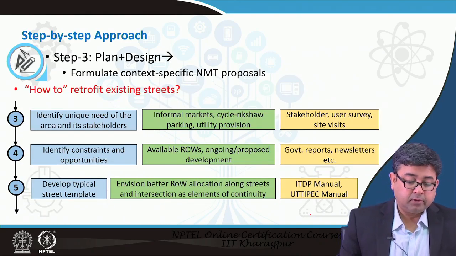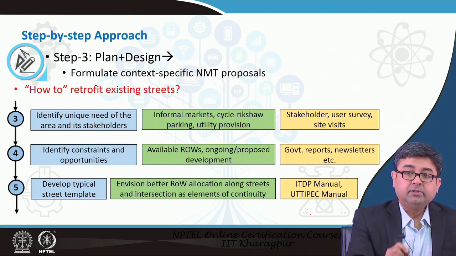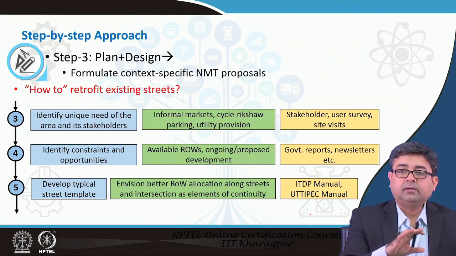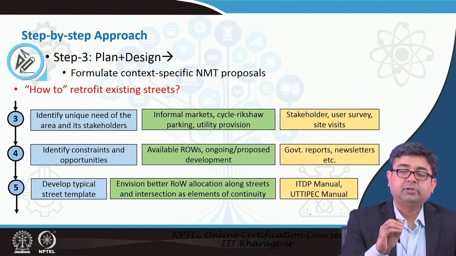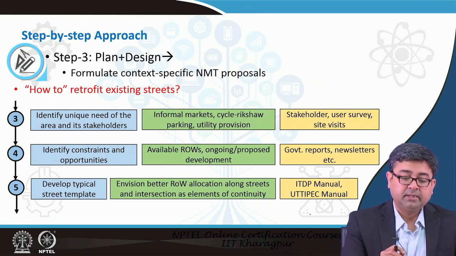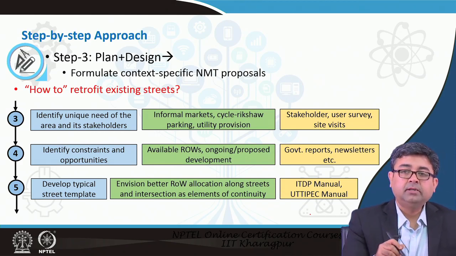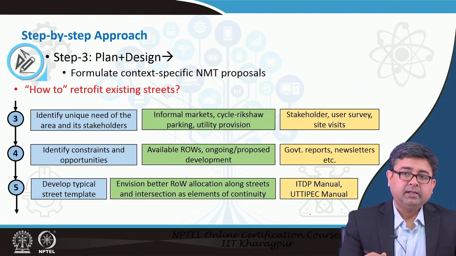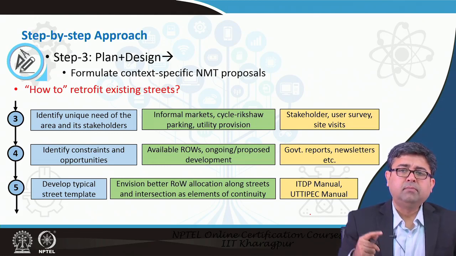The third step would be to identify the unique needs of the area. So, now you know that here is the existing street network, this street has to be retrofitted with NMT facilities, and here are the gaps in the NMT facilities. Then you have to look at the user needs. So, maybe there are a lot of office goers in that area, maybe there are a lot of markets in that area.